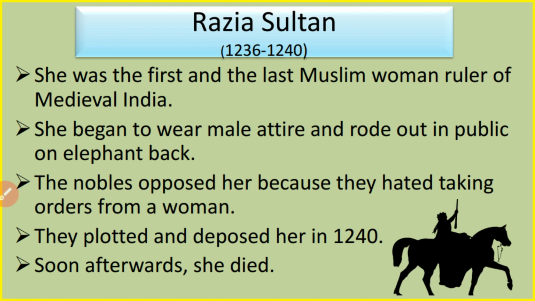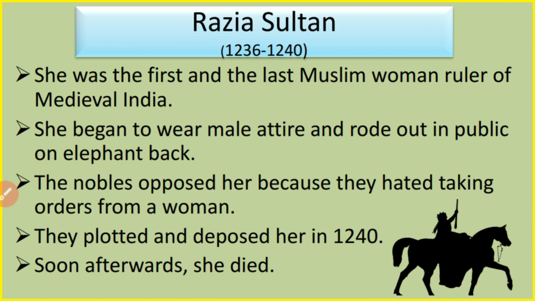Razia Sultan was the first and the last Muslim woman ruler of medieval India. She began to wear male attire, attire means clothes, and rode out in public on an elephant's back. She was ahead of the women of that time. At that time, women were not given such type of freedom. But she did all these things which normal men, especially the kings, were doing at that time.